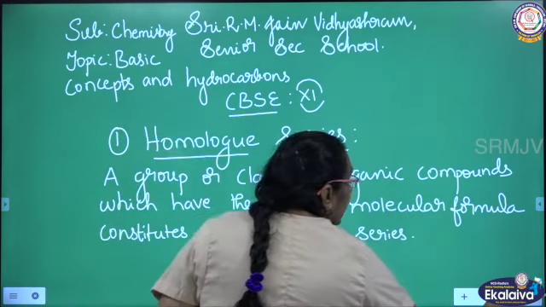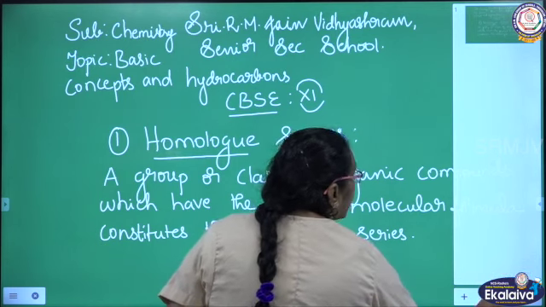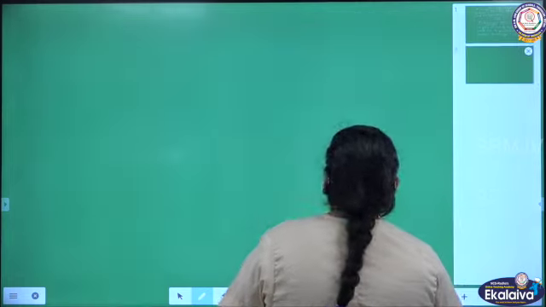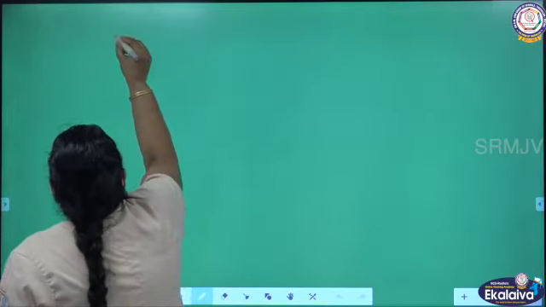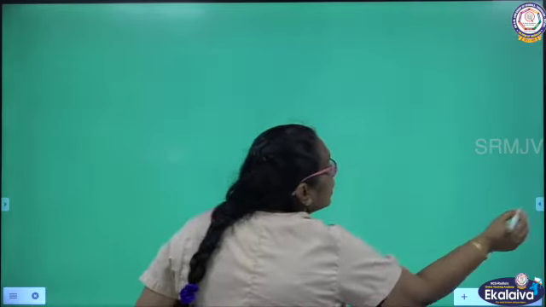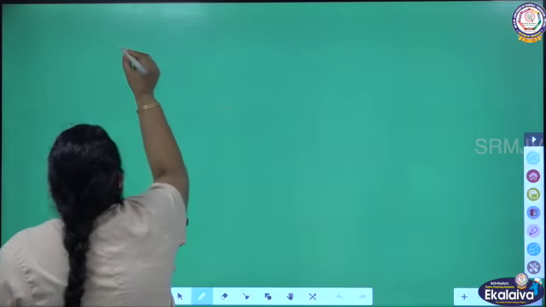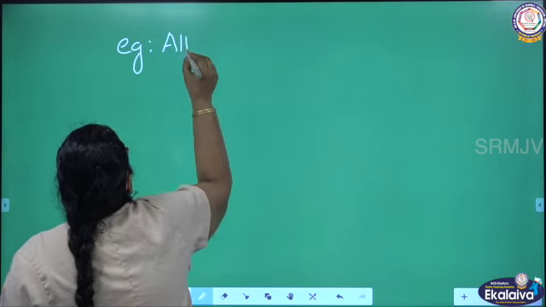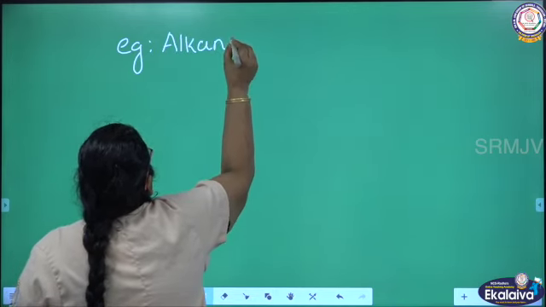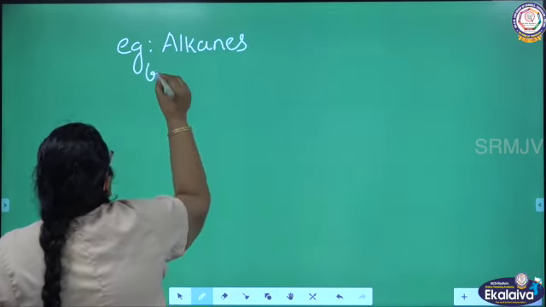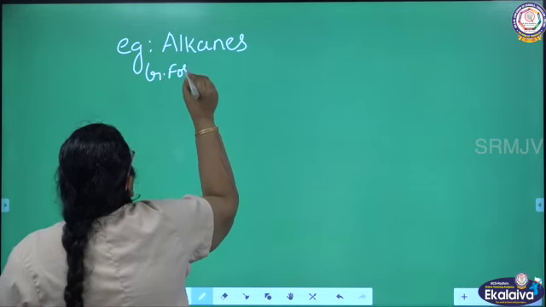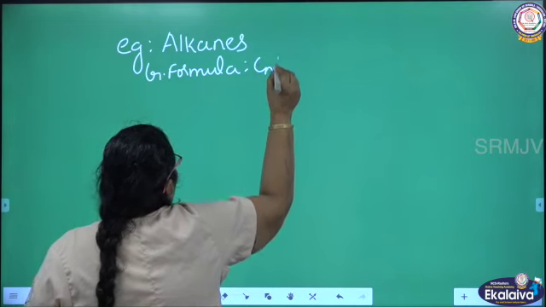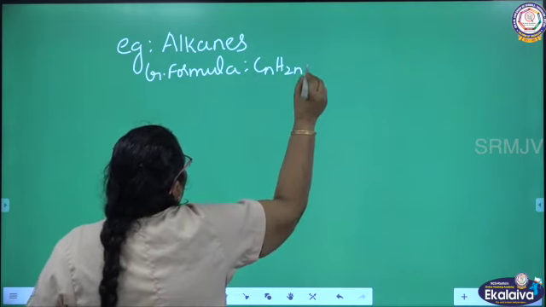For homolog series we are going to see some examples. For example, I am going to write one compound which belongs to the alkane series. Alkanes. What is the general formula? The general formula for alkanes will be CnH2n+2.